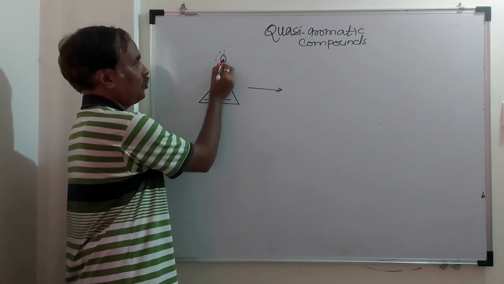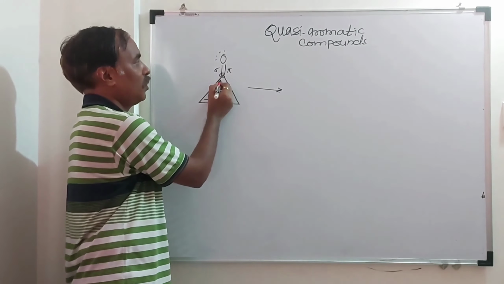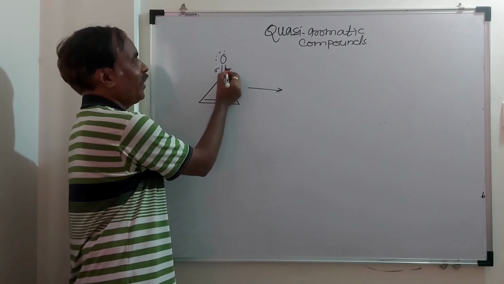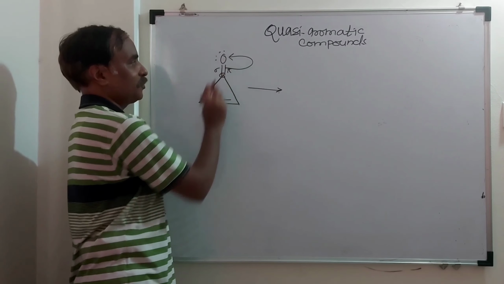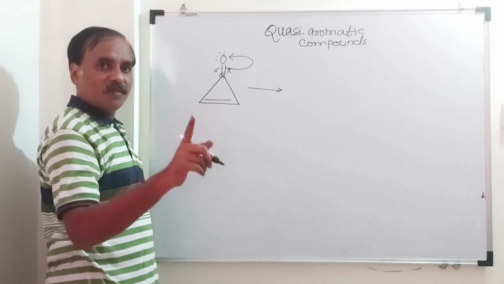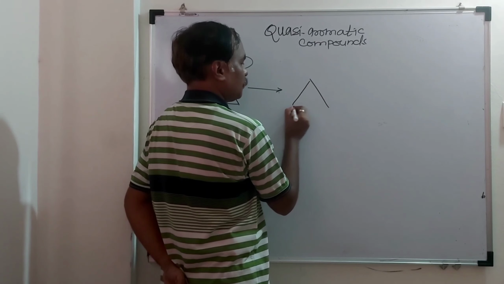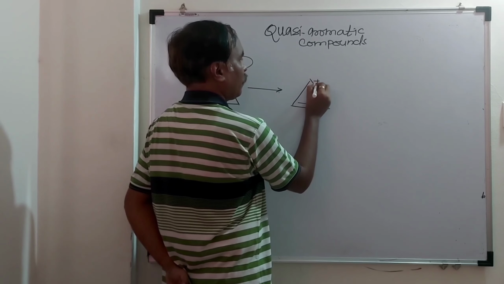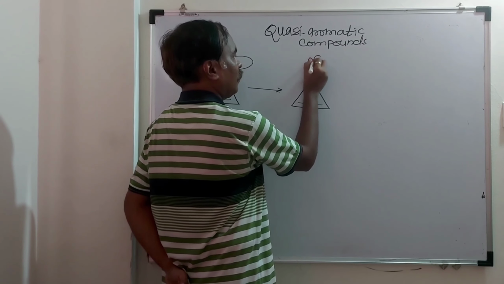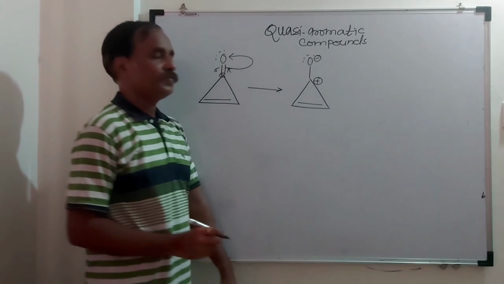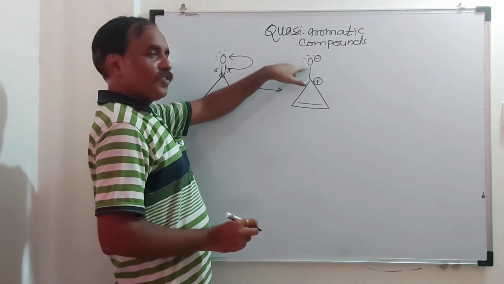Here carbon, oxygen: oxygen is more electronegative than carbon. So compulsorily after breaking the pi bond, the shifting of electrons is like this. Here there is only one possibility. Oxygen is more electronegative, so the structure will be like this.